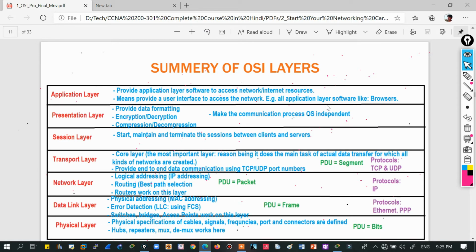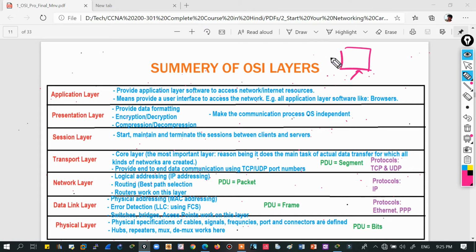Fine, so this is the summary. This is the core start of OSI, the function of each layer. Let me first give you a brief of all the OSI layers, and then we'll get into them one by one. Let's take the example of a browser running the internet. I have this PC and I need to run the internet on it. Understand the OSI model from this example.